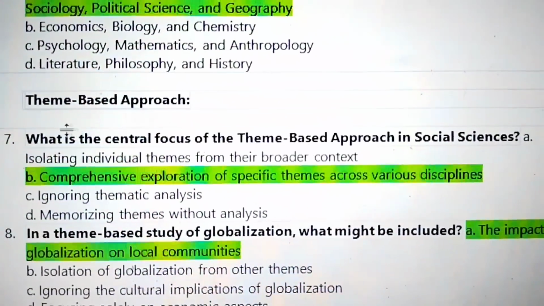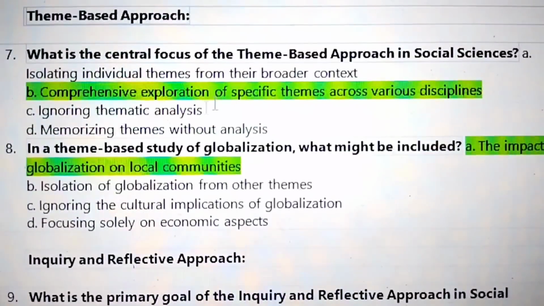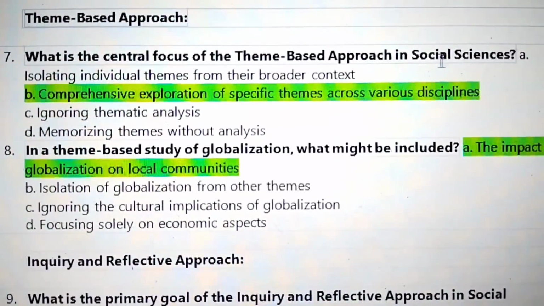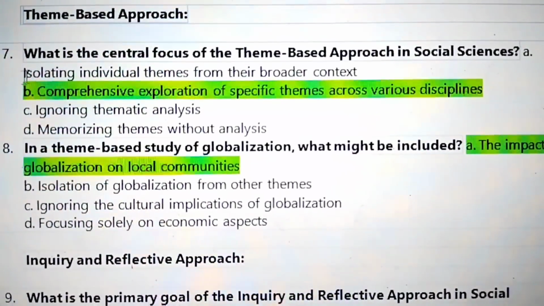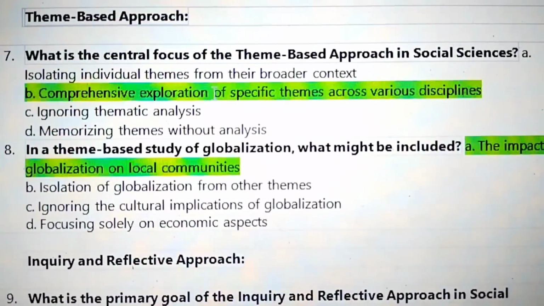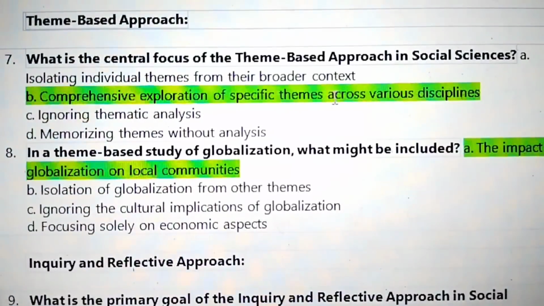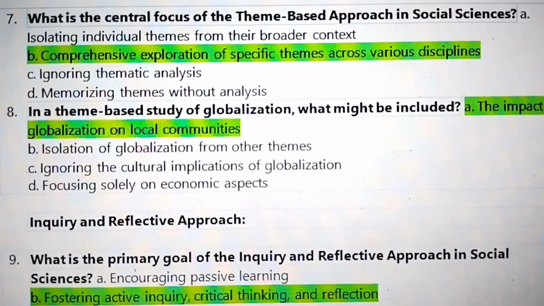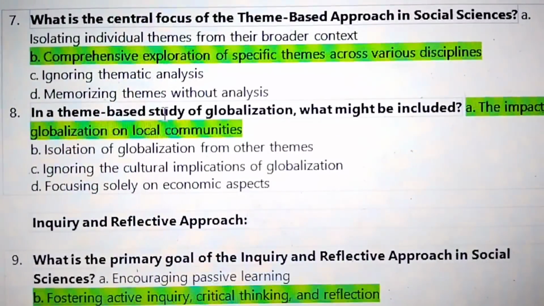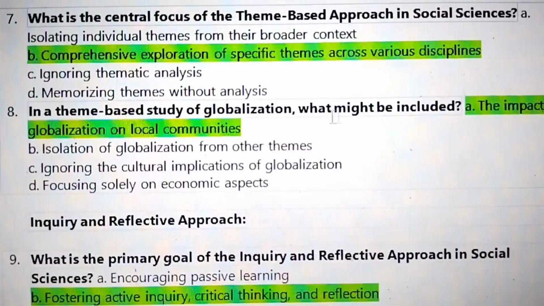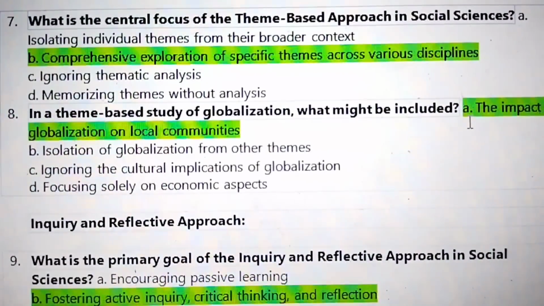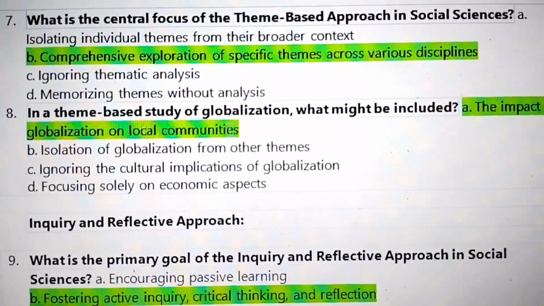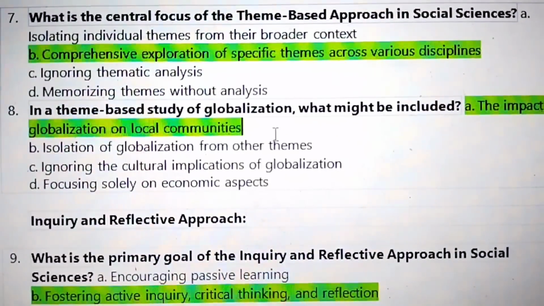Theme-based approach. What is the central focus of the theme-based approach in social science? A comprehensive exploration of specific themes across various disciplines. 8. In a theme-based study of globalization, what might be included? The impact of globalization on local bodies.